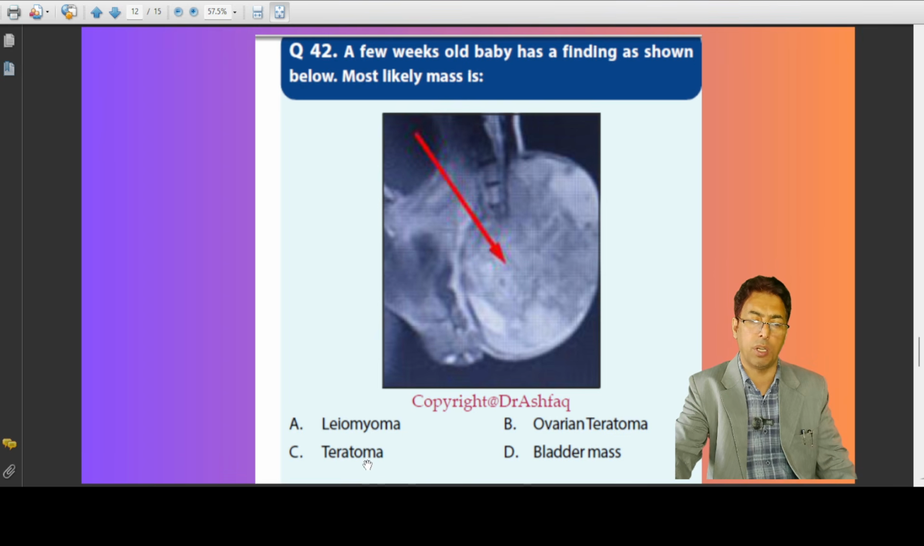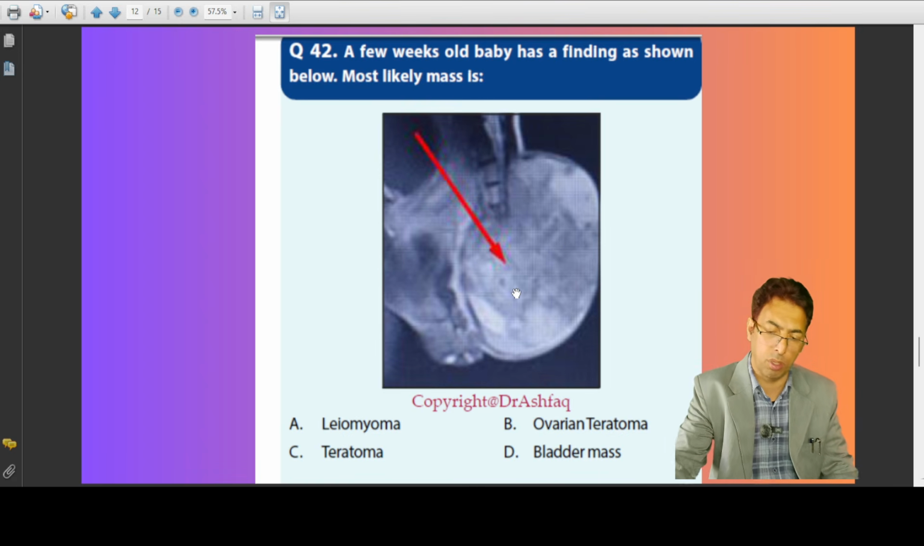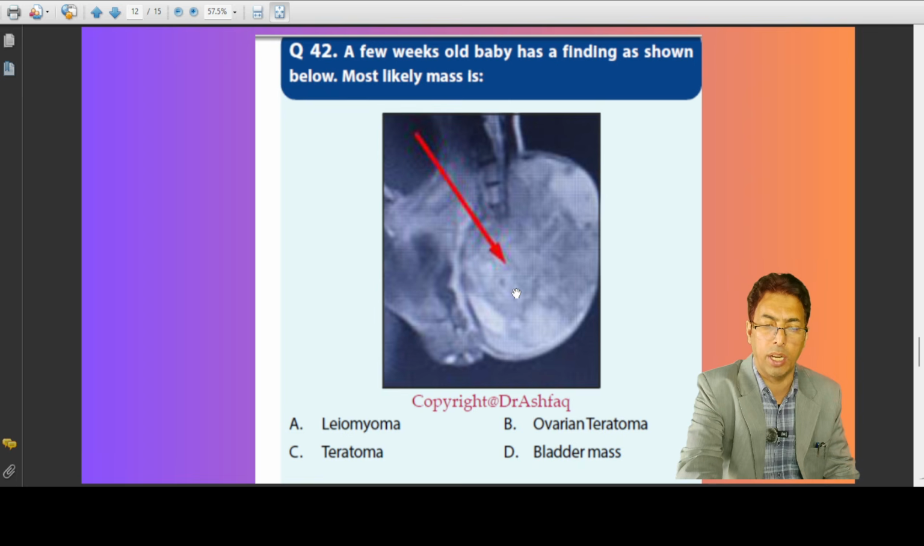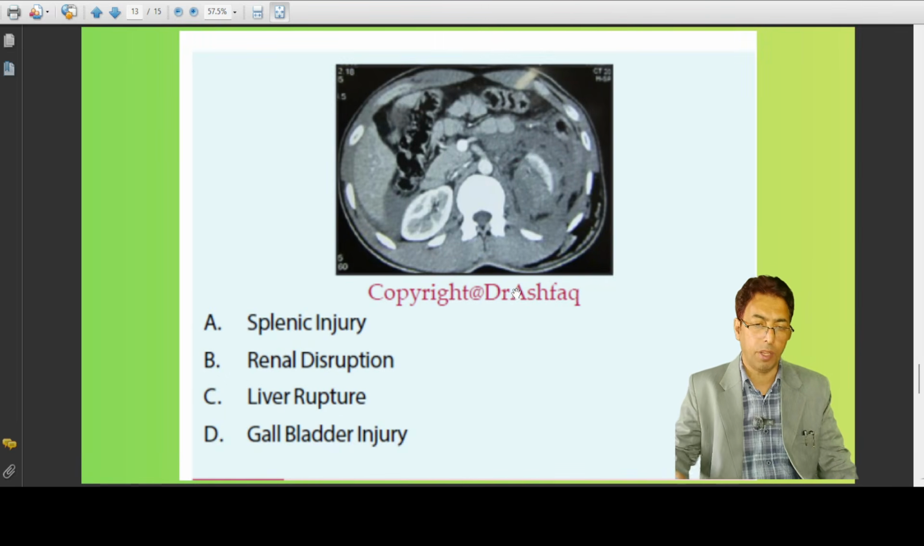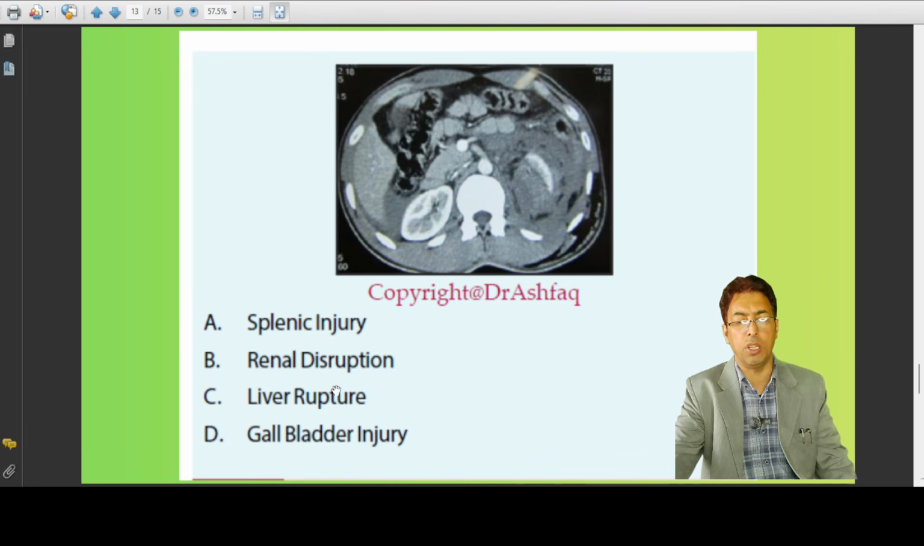It is not an ovarian teratoma. It is a sacrococcygeal teratoma. It is not a leiomyoma. It is not a bladder mass. Your ability to recognize the sacrum, then the mass behind the sacrum, sacrococcygeal teratoma, and that's it, in the neonate, and what the clinical condition would be. And over here, you can see the renal image, with splenic injury, renal disruption, liver rupture, gallbladder injury. There is renal disruption which you can pick up very easily from this scan.